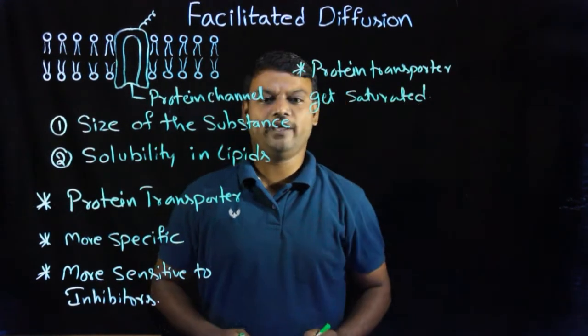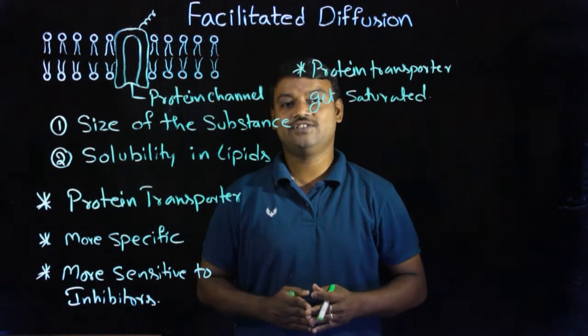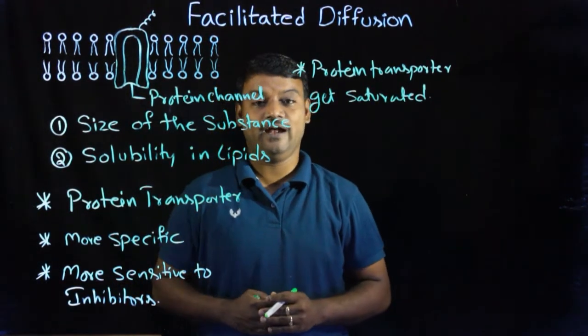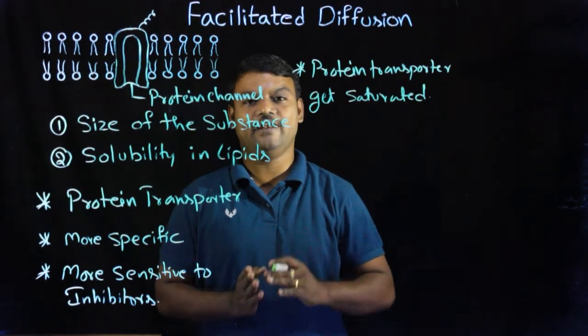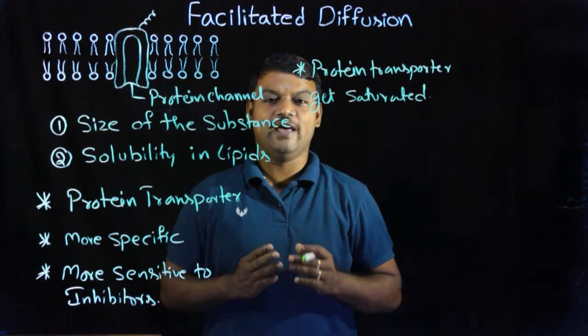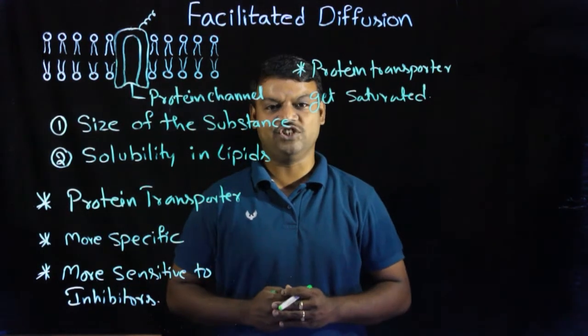When the transportation reaches maximum, the protein transporters get saturated, and they constantly transport substances from region of higher concentration to region of lower concentration.